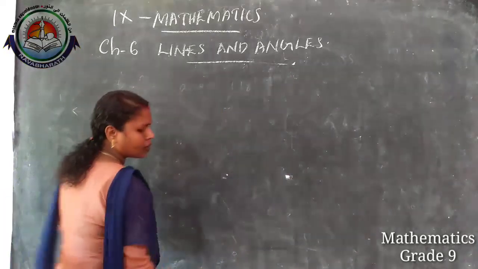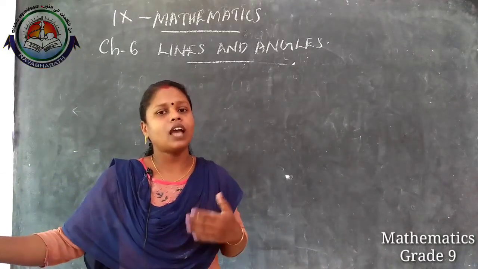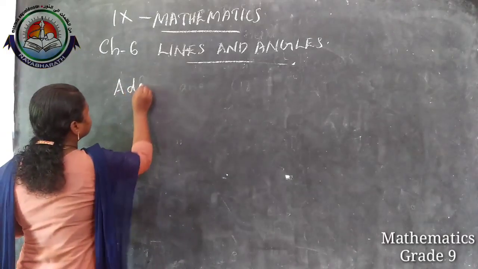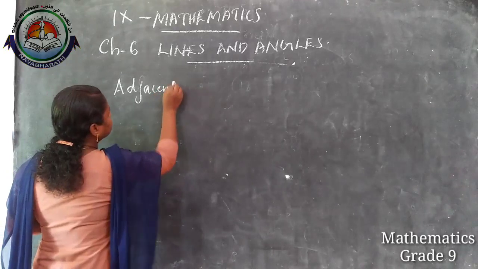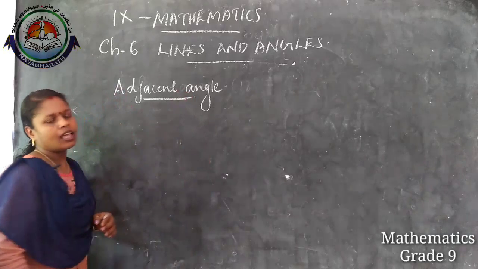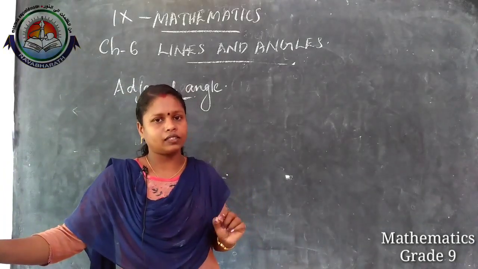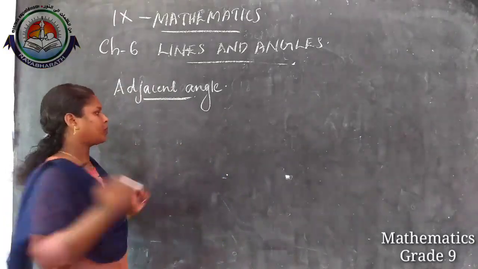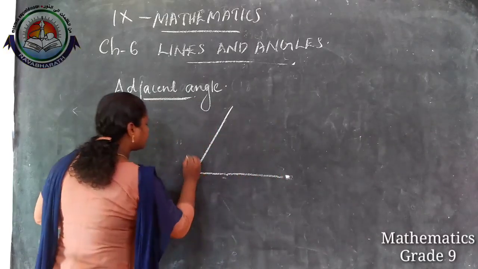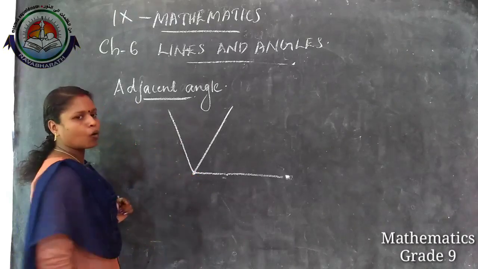Next we can discuss some pairs of angles. Pairs of angles means first, adjacent angle. What is adjacent angle? Adjacent angle means there will be a common vertex and a common arm. That means we need two angles. Here for these two angles there is a common vertex.